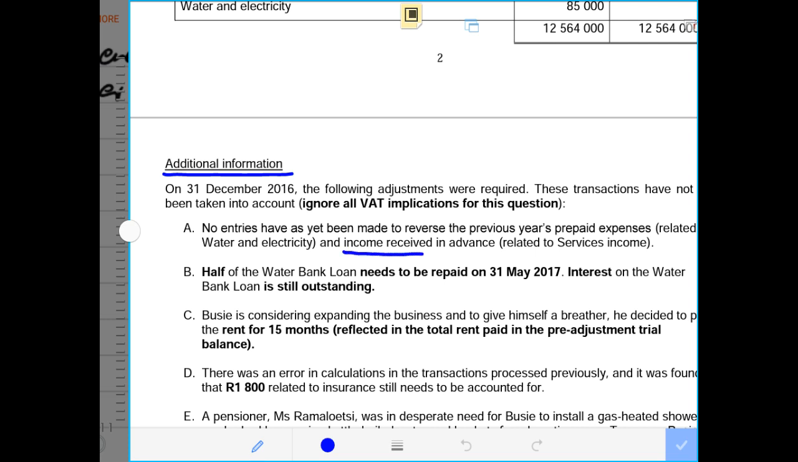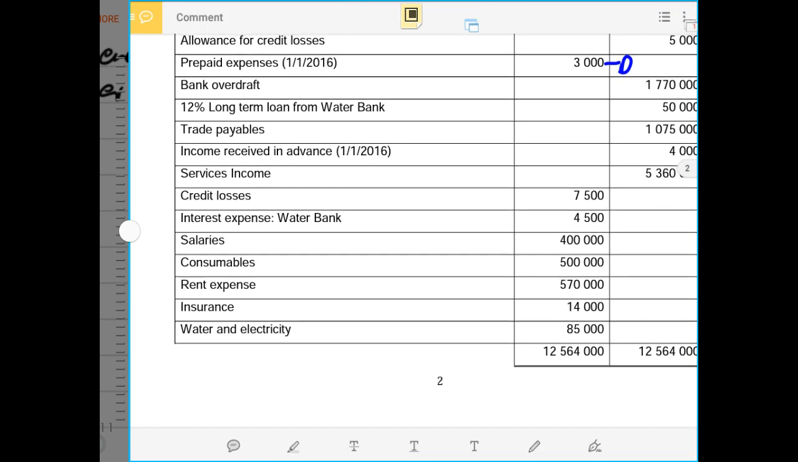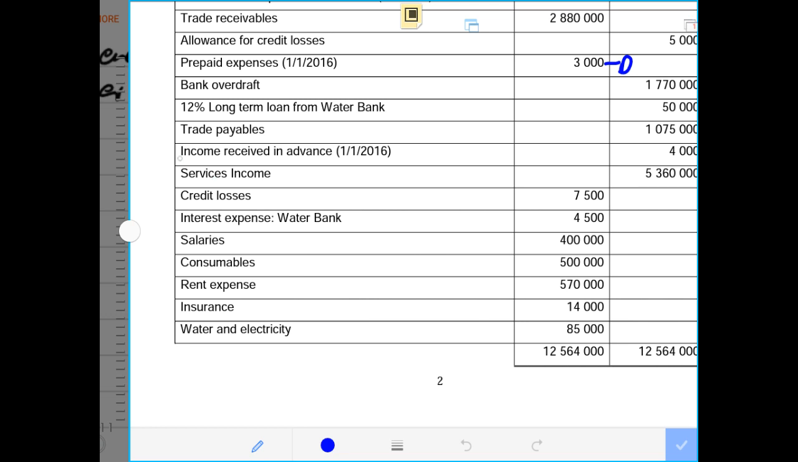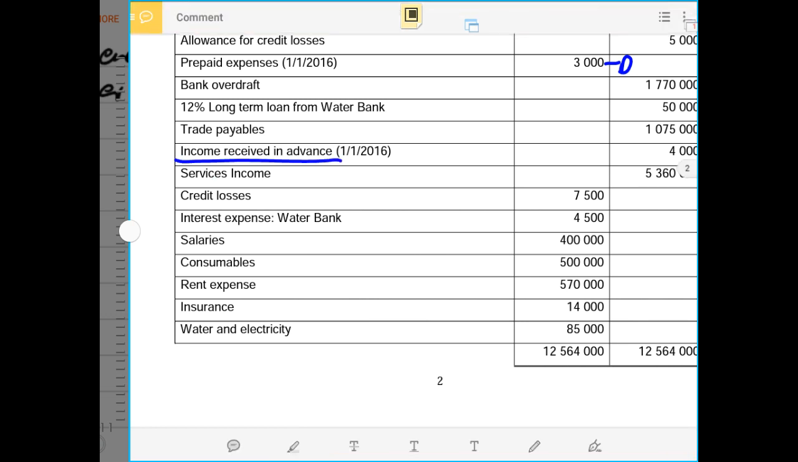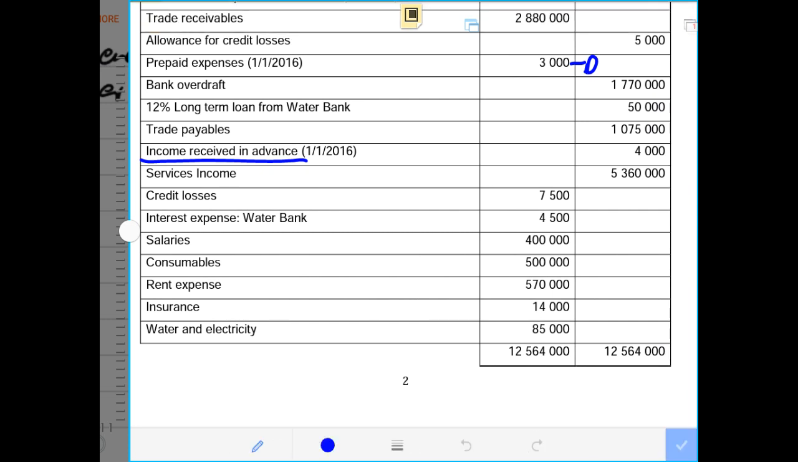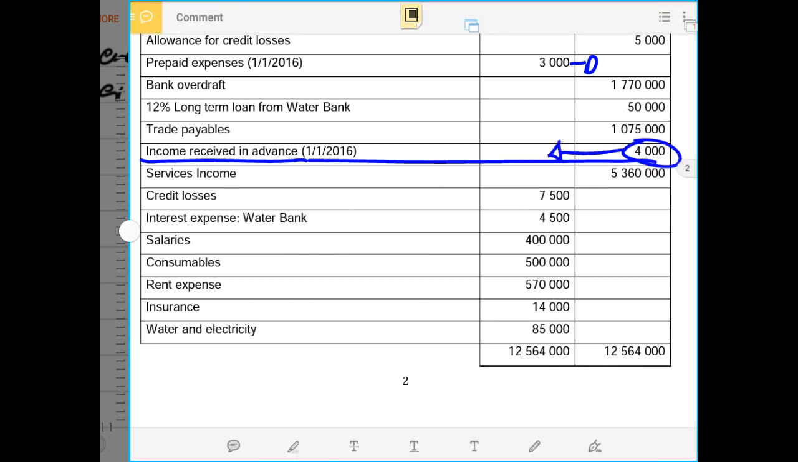And that income received in advance was related to the service income. That means it related to service income. Therefore, now we have to make a reversal of that entry too. So now here was the income received in advance. And we know that income received in advance is a liability. That is why the income received in advance is recorded on the credit side. And to cancel or to reverse an entry, you record it on the opposite side. And the opposite side is the debit side.